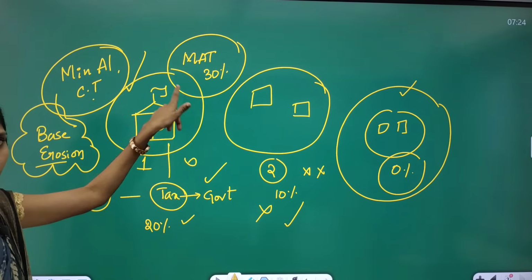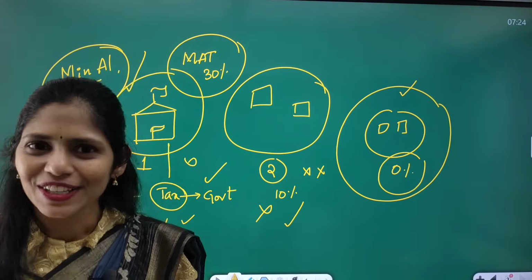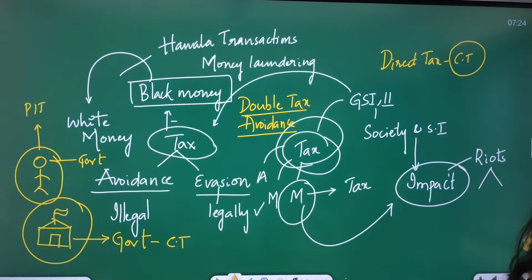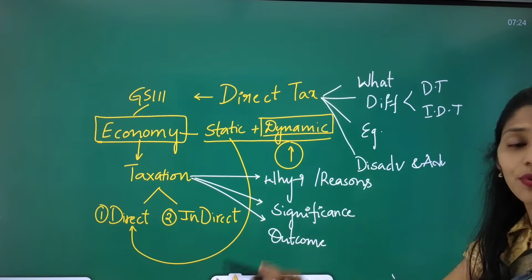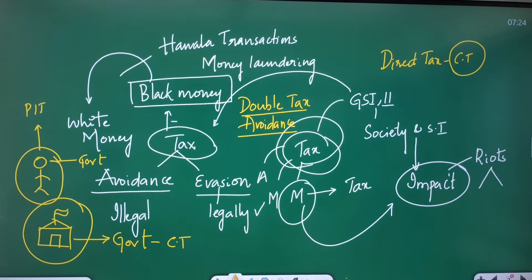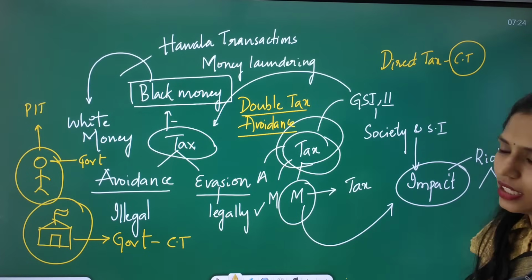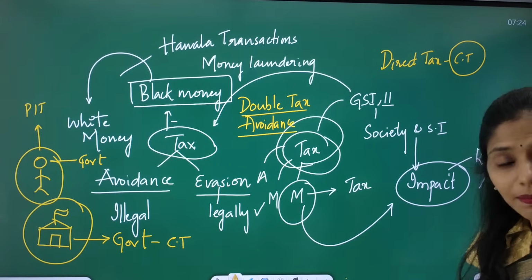Now this minimum alternative tax is also a type of direct tax. Clear? So all these are the dimensions that you have to think about from the direct tax point of view. First is the differences, examples, disadvantages, advantages. Why is the government imposing tax, what is the significance, what will be the outcome, and later on you have to see what the impact is on society, on other people, and even on other countries.